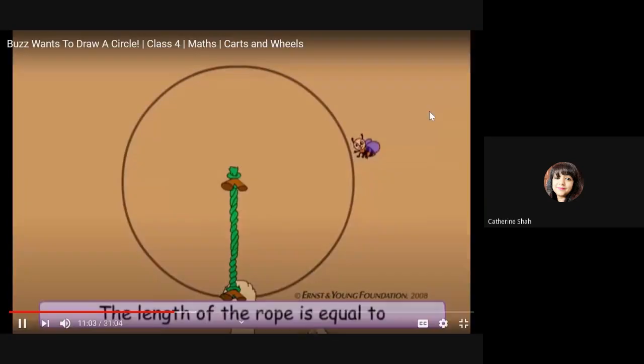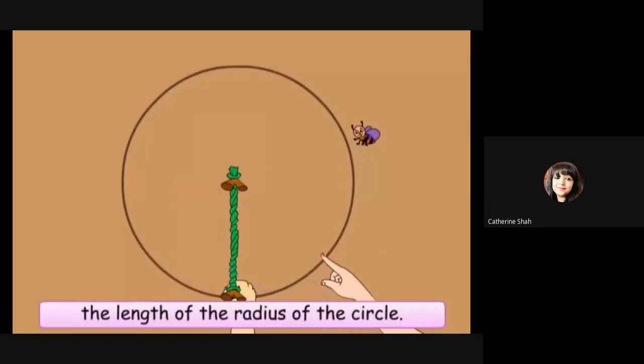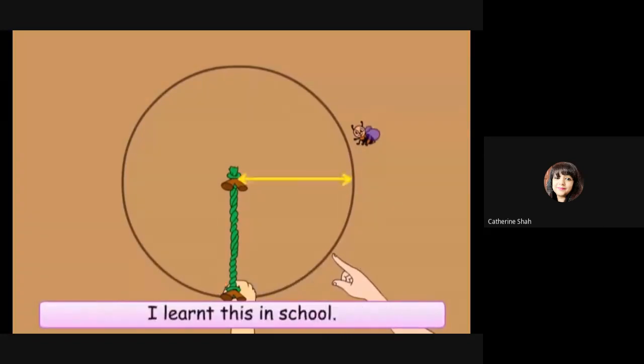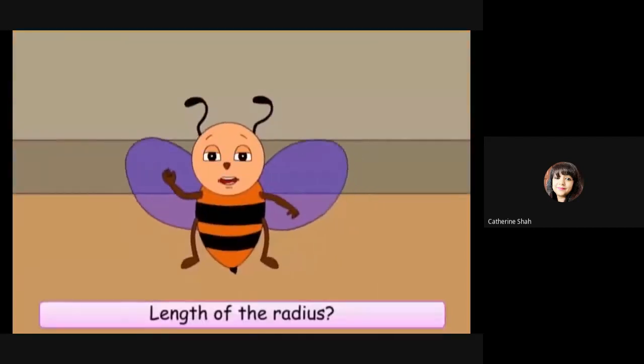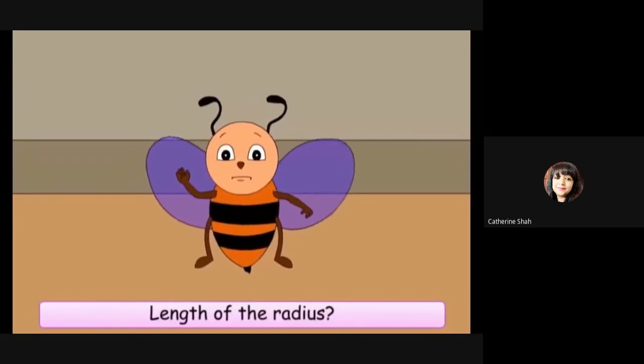Grandma, I noticed the length of the rope is equal to the length of the radius of the circle. I learned this in school. But I did not know that I can make the circle with a rope like this. Length of the radius? What does that mean?